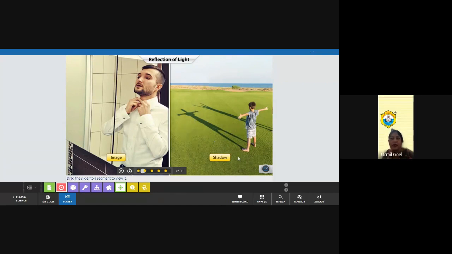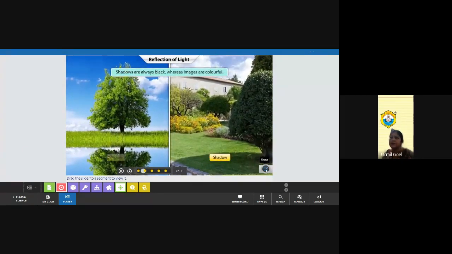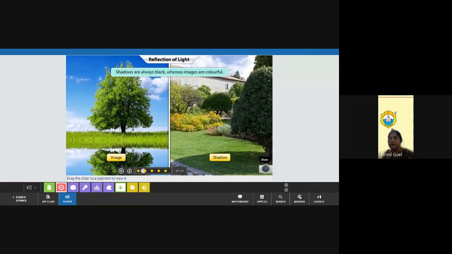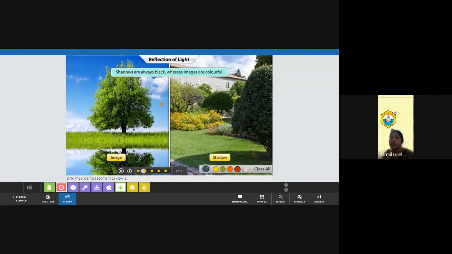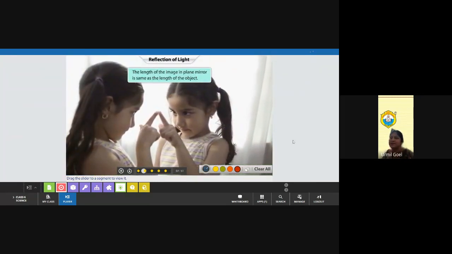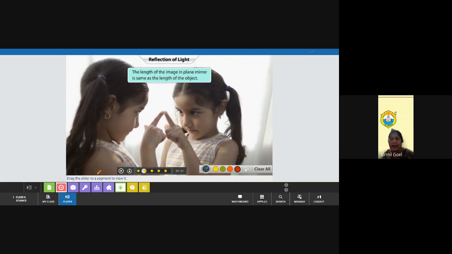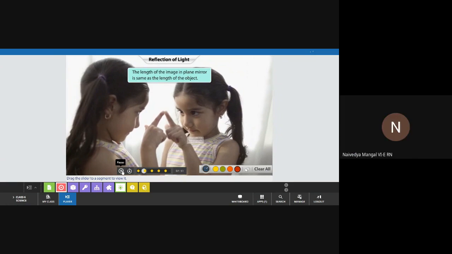And what is the color of the shadow? Black. Always it is black. Can you think of some differences between images and shadows? Shadows are always black, whereas images are colorful and show the exact color of the object. This one picture shows an image. Besides this, the length of the image in a plane mirror is the same as the length of the object. Clear? Yes, ma'am.